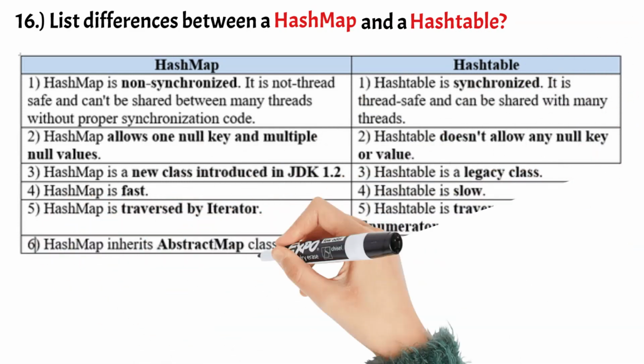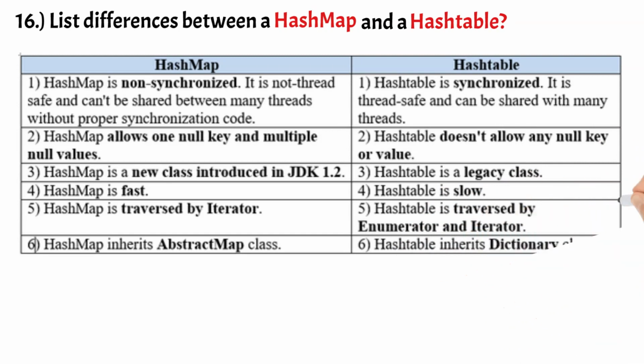HashMap allows one null key and multiple null values, while hashtable does not allow any null key or value. HashMap is fast. HashMap is traversed by iterator, while hashtable is traversed by enumerator and iterator. HashMap inherits the abstract map class, while hashtable inherits the dictionary class.